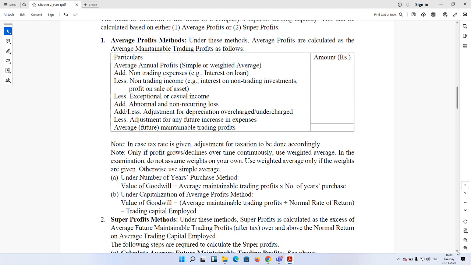So accordingly, average maintainable trading profit after tax into number of years purchased will give us the value of goodwill. On the other hand, under the capitalization method of average profit, value of goodwill is determined as the difference between the capitalized value of average profit and trading capital employed. Now, the capitalized value of trading profit is nothing but average maintainable trading profit divided by the normal rate of return. So average maintainable trading profit after tax divided by the normal rate of return, obviously after tax, minus the trading capital employed will give us the value of the goodwill. What is trading capital employed? We will come to that later on.